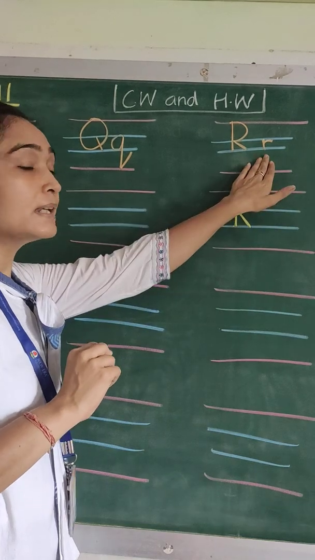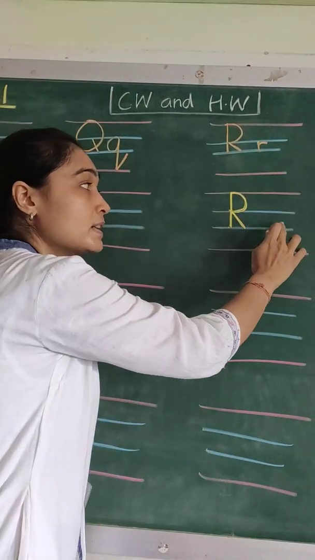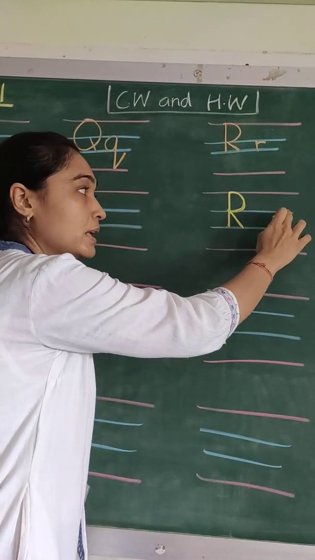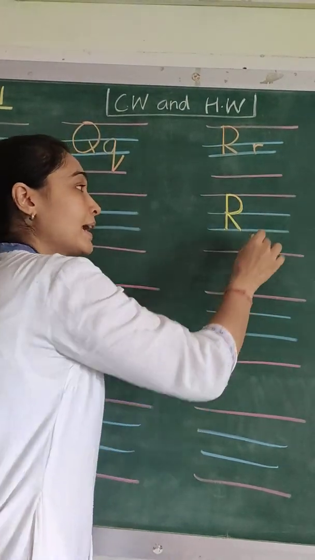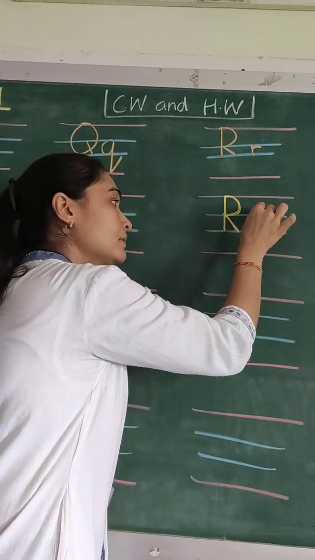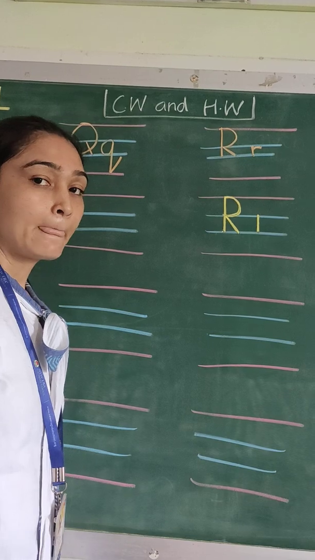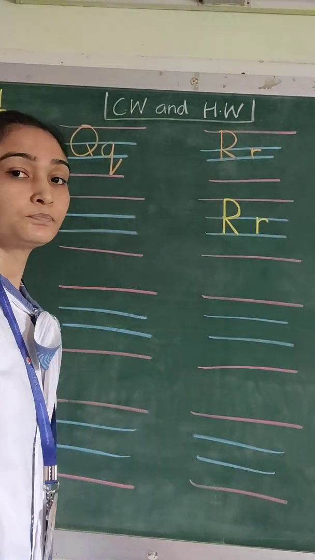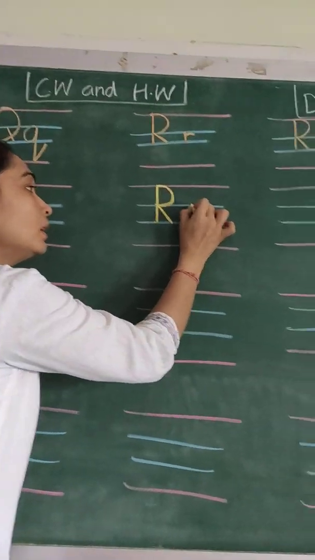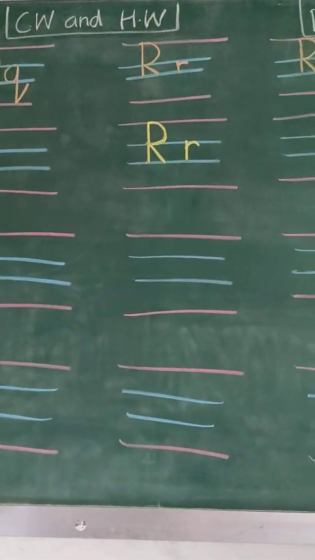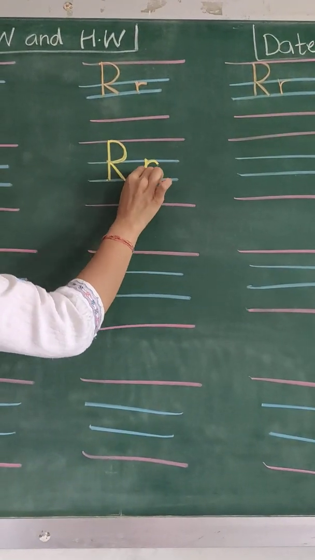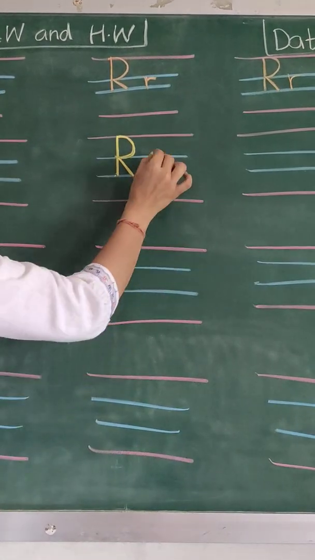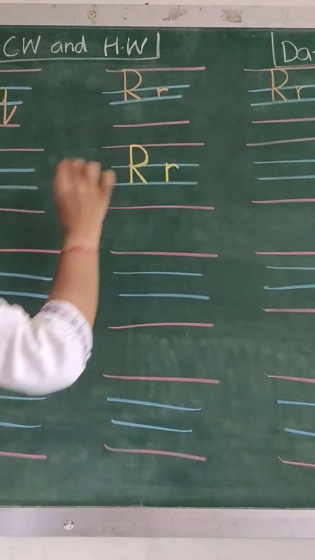Okay. Now our small letter R will be in between the two blue lines as usual. In between the two blue lines, you will give it a standing line. And a small curve. Standing line in between the two blue lines and a small curve on top.